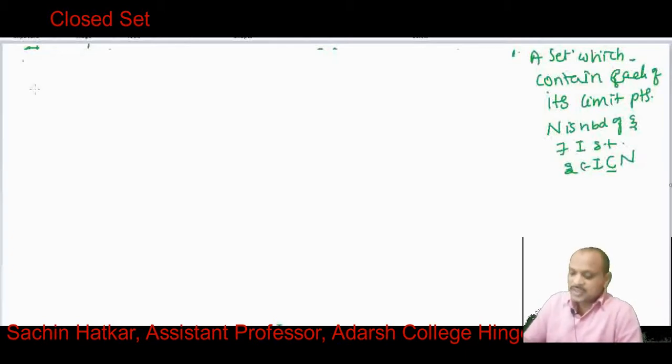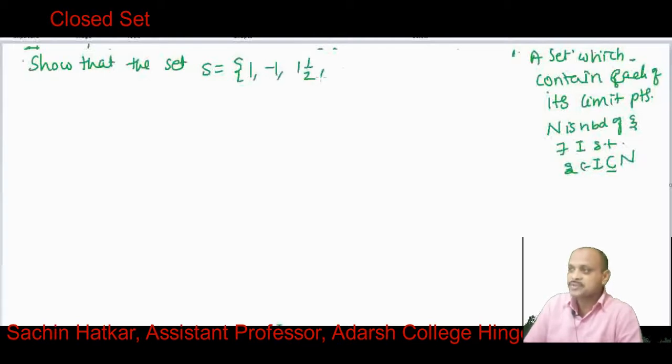Now we consider one more example. Show that the set S = {1, -1, 1 + 1/2, -1 - 1/2, 1 + 1/3, -1 - 1/3, ...} is closed but not open.